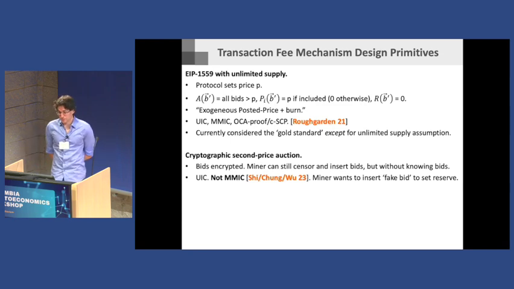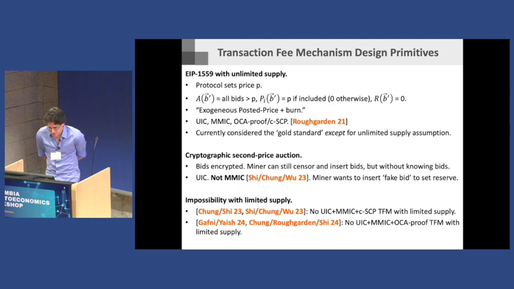And there was this paper by Shi, Chung and Wu that showed that even though intuitively this seems fine, since everything's encrypted, it's technically not MMIC, because even if the miner doesn't know the bids, they might want to set a reserve. Technically, a second price auction without a hard-coded reserve, or with a reserve that's not correct, they may want to set their own reserve. So there is something that the miner might want to do, even if they don't know the bids.